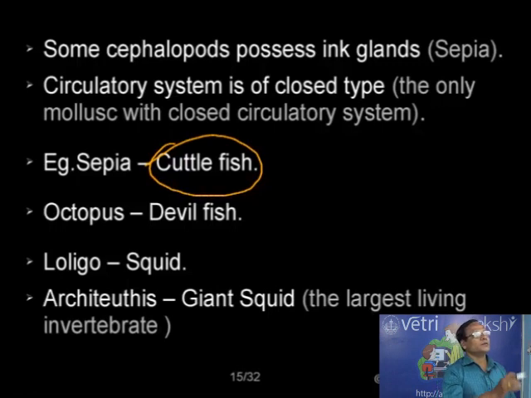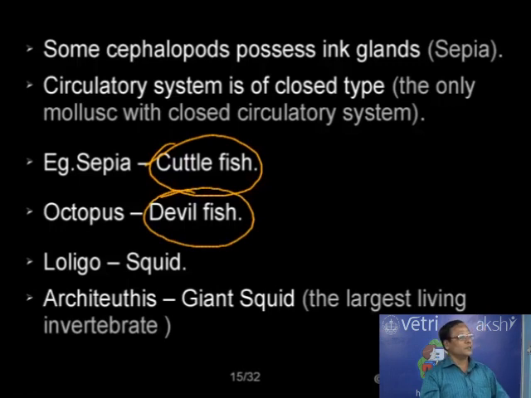So ink glands are found in the case of Sepia, commonly called a cuttlefish. So an animal having the name of fish but not a true fish, that is Sepia. Another one, the devilfish, for example, the octopus. So having 8 arms, Sepia having just 10 arms. The devilfish, an animal having a fish name but not a fish, that is octopus.